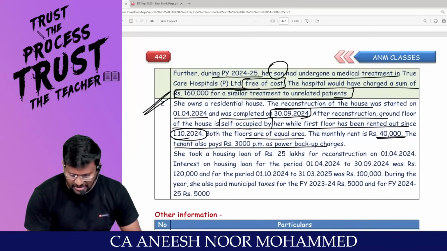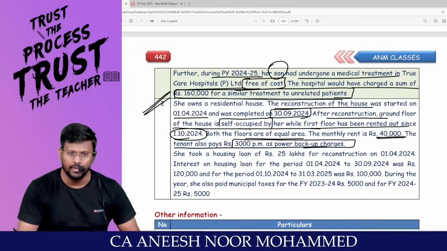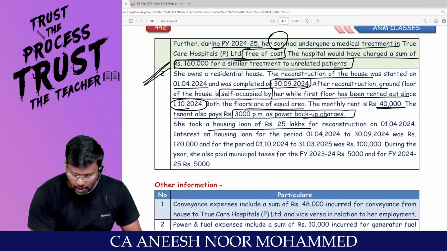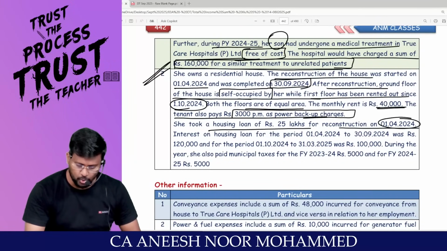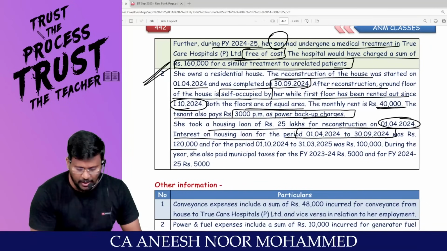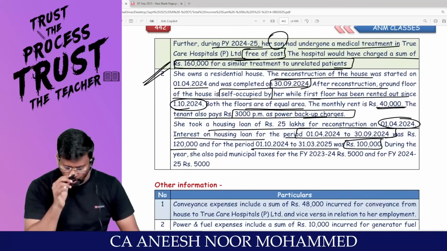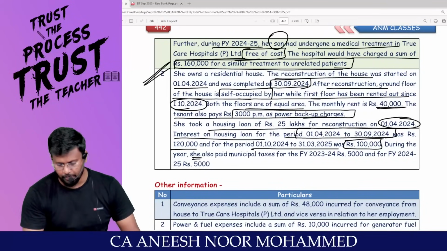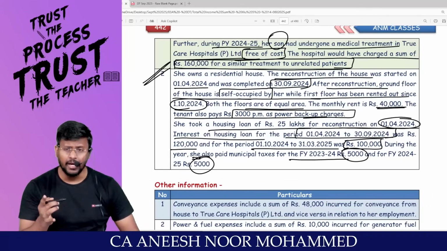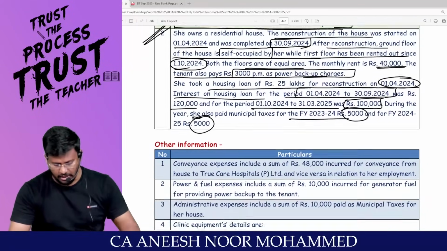The tenant also pays 3,000 per month as power backup charges. That means total 43,000 she is collecting. Do you agree with me? 40,000 in the name of rent and 3,000 in the name of maintenance. She took a housing loan of 25 lakh for reconstruction on 1/4/2024. Interest on housing loan for the first 6 months was 1,20,000. And for the next half was 1 lakh. During the year, she also paid municipal tax of 5,000 for the last year and 5,000 for the current year. Municipal tax paid by the owner. So whatever you paid can be claimed as deduction, even if it is relating to last year. Do you agree with me?